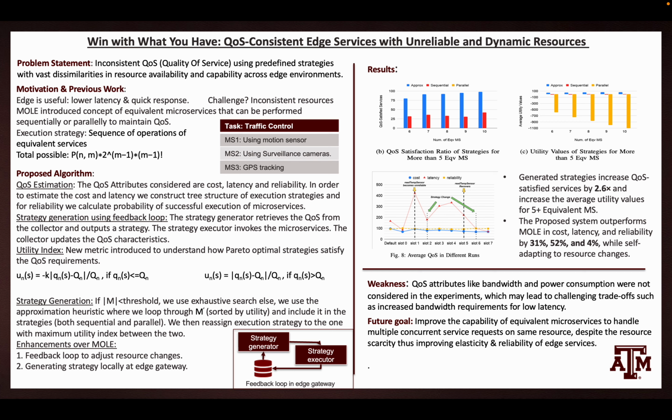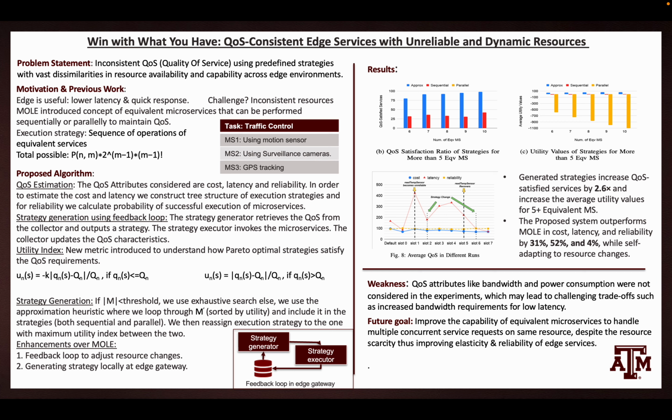The second one is system design. The client sends a service request to the Edge Gateway. Each service request has a unique service ID. The Edge Gateway gets a service script from the cloud, which comprises a list of equivalent microservices and QoS requirements. Then the Edge Gateway uses the feedback loop for dynamically generating the execution strategies.